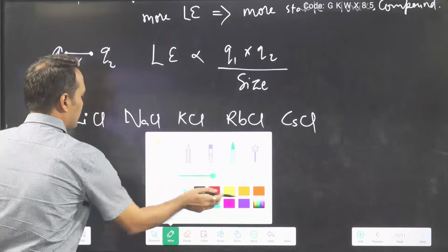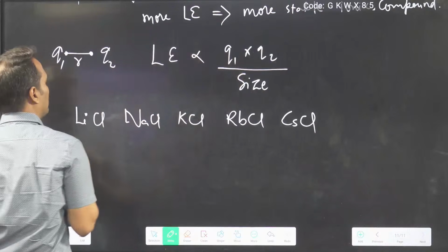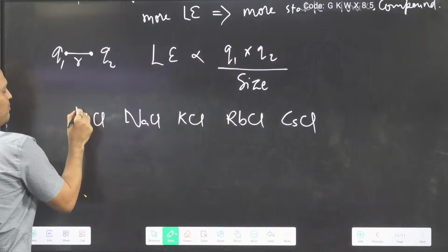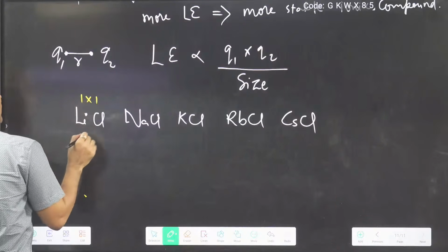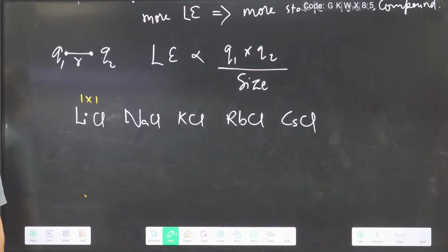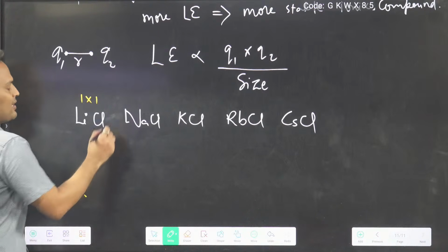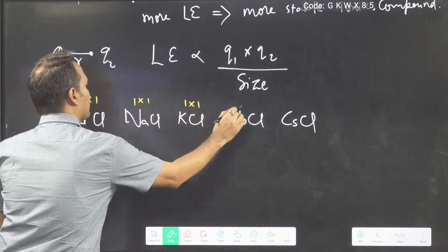Now listen carefully. What we have said is lattice energy is directly proportional to the product of charge. So first you multiply the charges. 1 into 1: lithium plus 1, chlorine minus 1. Just multiply the charges. Sign we don't require, because cation and anion means net will be minus only. So first you do charge.